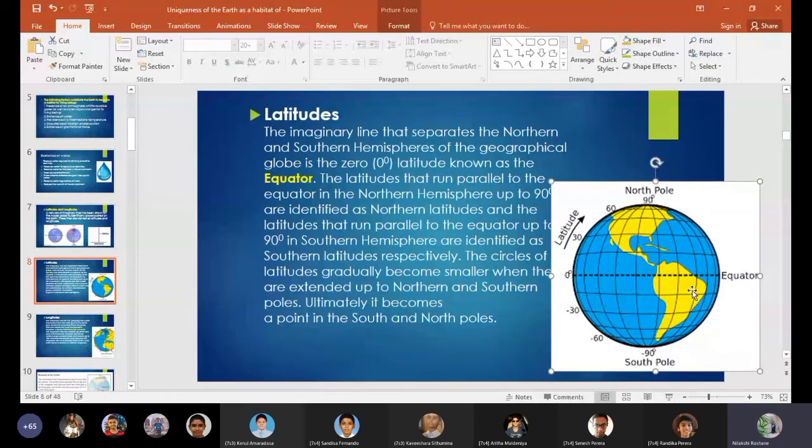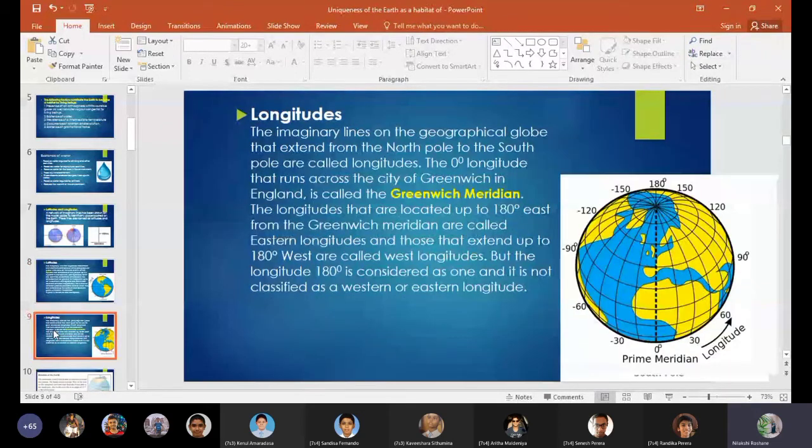Next we are going to discuss the longitudes. The imaginary lines on the geographical globe that extend from the North Pole to the South Pole are called longitudes. The zero longitude that runs across the city of Greenwich in England is called the Greenwich Meridian. The longitudes located up to 180 degrees east from the Greenwich meridian are called the eastern longitudes, and those that extend up to 180 degrees west are called the western longitudes. But longitude 180 is considered as one, and it is not classified as western or eastern longitude.